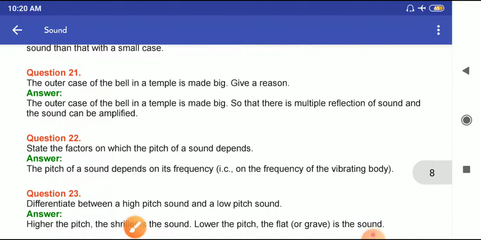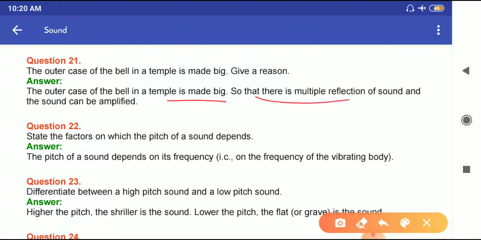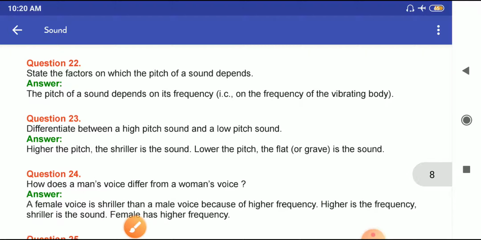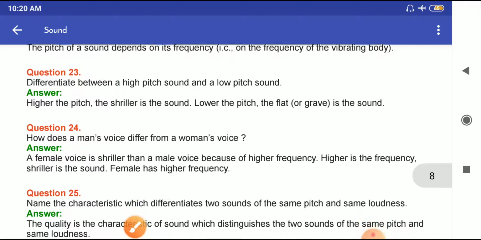Now question number 21. The outer case of the bell in a temple is made big. Give reason. Because the outer case of the bell is made big so that there is a multiple reflection of sound and sound can be amplified. Question number 22. State the factors on which the pitch of a sound depends. So pitch of a sound depends on its frequency, that is, on the frequency of the vibrating body.